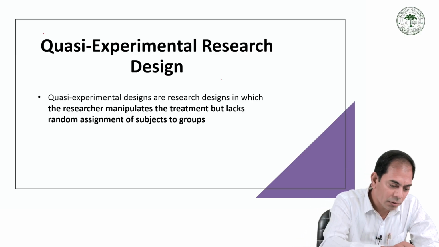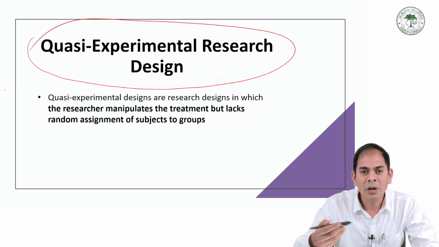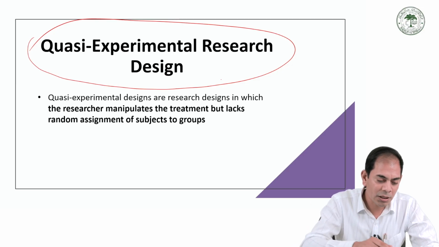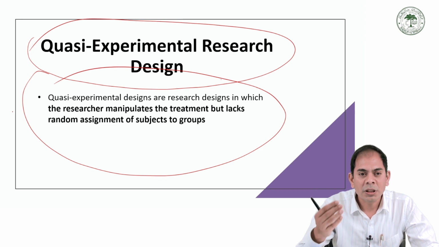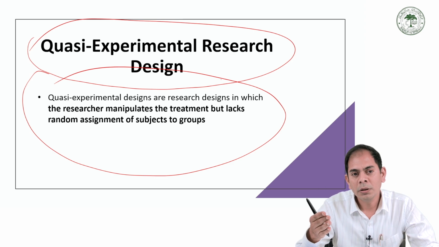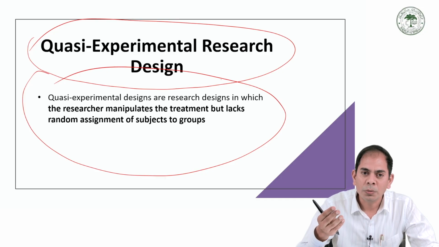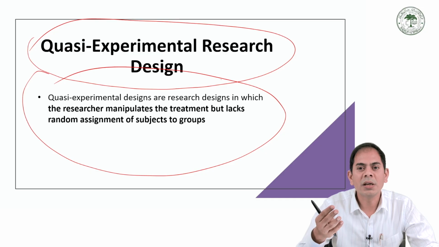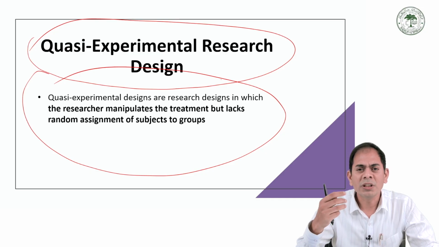This is how you can understand it in simple words: quasi-experimental designs are research designs in which the researcher manipulates the treatment but there is a lack of random assignment of subjects to groups.